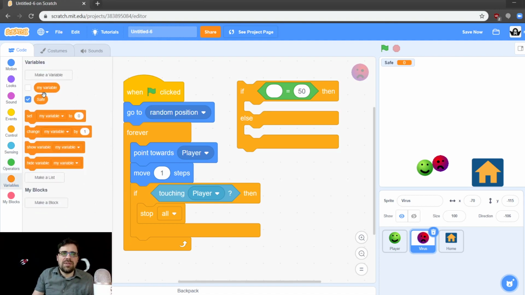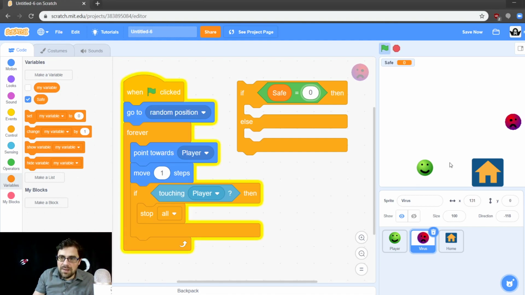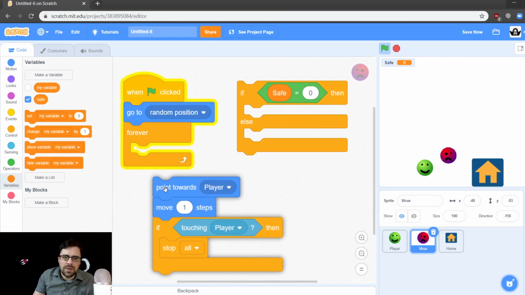Click on variables and grab the block safe. So if safe equals 0, right? If he's not safe, then we want the virus to do what it does right now, which is to point at the player and to chase him. So this is perfect. So if safe is 0, then we're going to grab our blocks here.